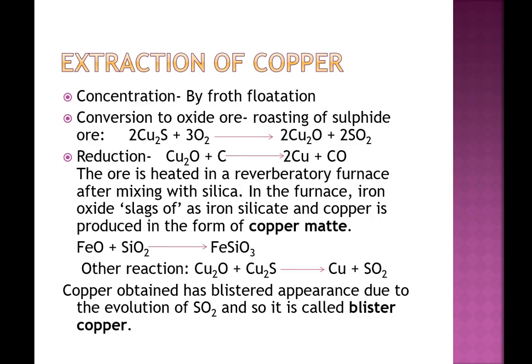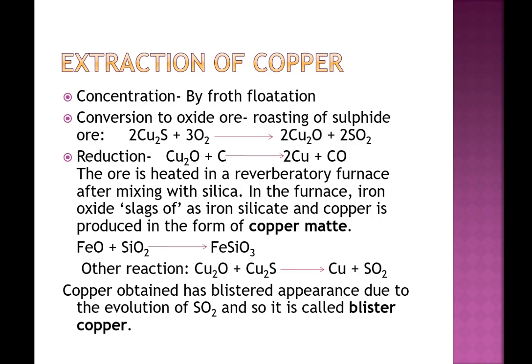In the actual process, the ore is heated in a reverberatory furnace after mixing with silica. In the furnace, iron oxide will be removed as slag in the form of iron silicate and copper is produced in the form of copper matte. So, FeO will combine with silica to form FeSiO3, which is removed as a slag.